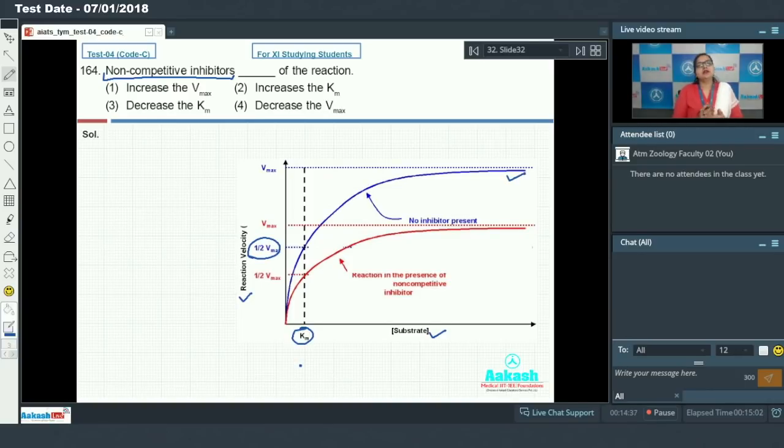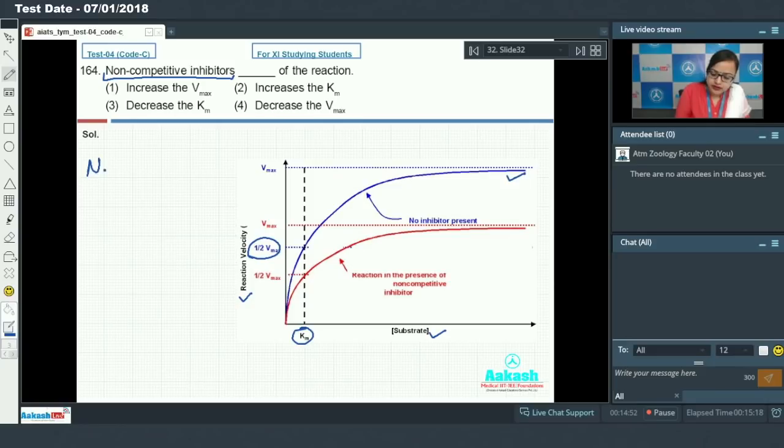Non-competitive inhibitors, once they are bound to their respective site on an enzyme, make the active site inaccessible for the substrate. So now the substrate cannot bind to the active site. But they do not alter the affinity of the enzyme for the substrate.